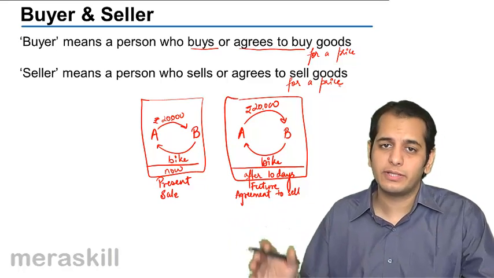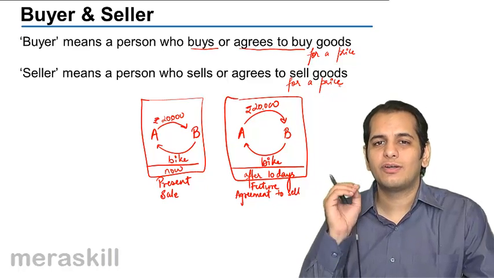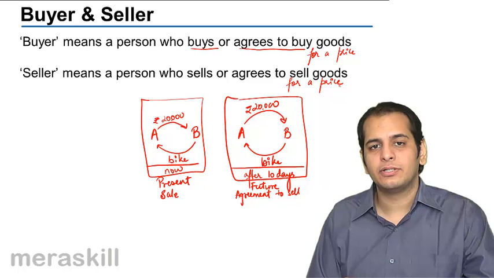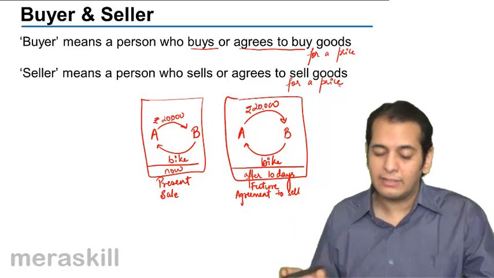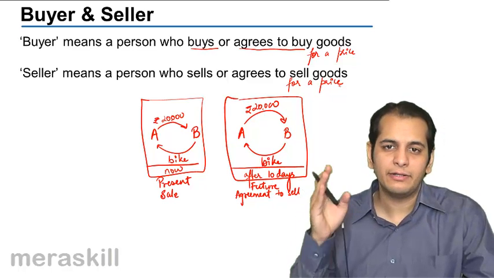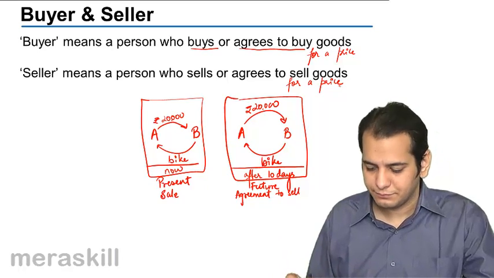That goes without saying. I told you, price is an essential feature of a transaction of sale. So even if it is not mentioned and it is told that the transaction is a sale transaction, it goes without saying that it would have happened for a price only. Okay.